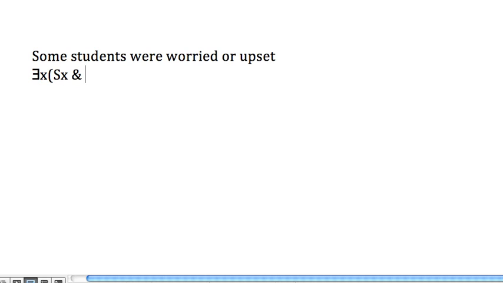Okay, well, I got you started. If we want to make a claim about at least one student, here's how we do it. So suppose we've got at least one student fitting this description. What do we know about this student? We know that the student is worried or upset. So that's pretty straightforward. It's like some P or Q, but the predicate is more complex. Let's try a different example.